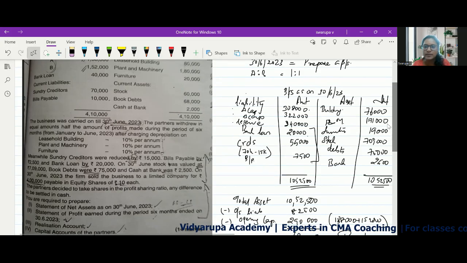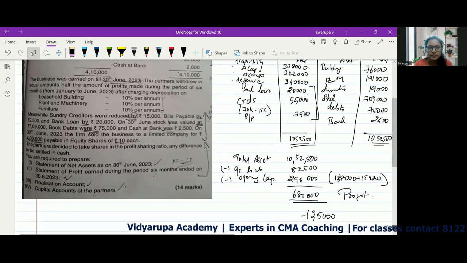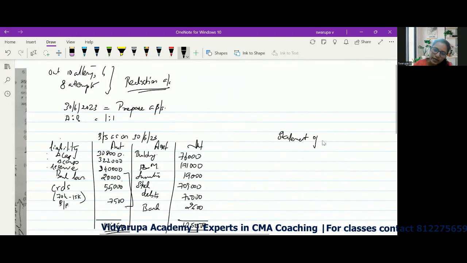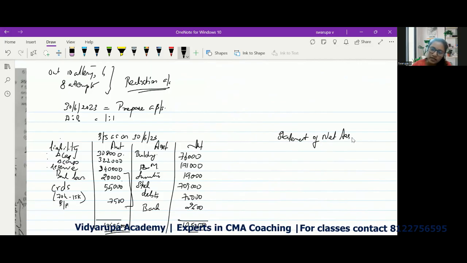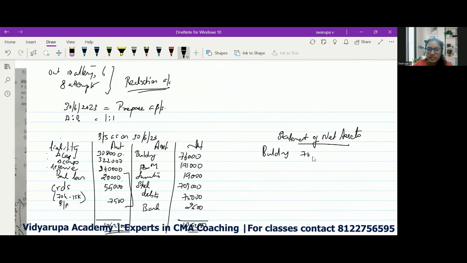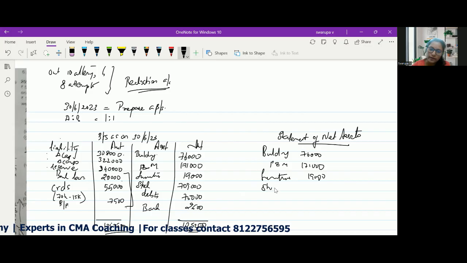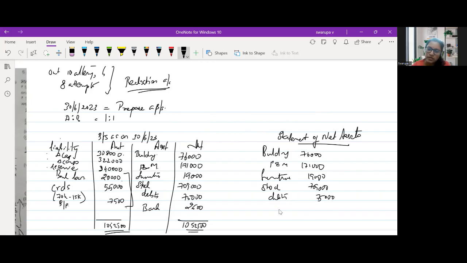Now, once the balance sheet is ready, the other two statements are very easy to prepare. Statement of net assets. So statement of net assets: building 76,000, plant and machinery 171, furniture is 19,000, stock 7 lakh 9,000, debts 75,000, bank 2,500.